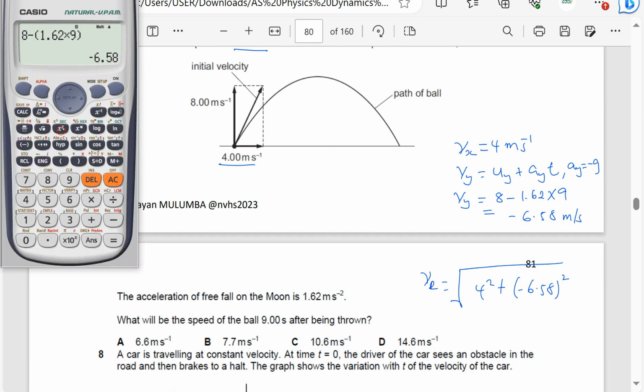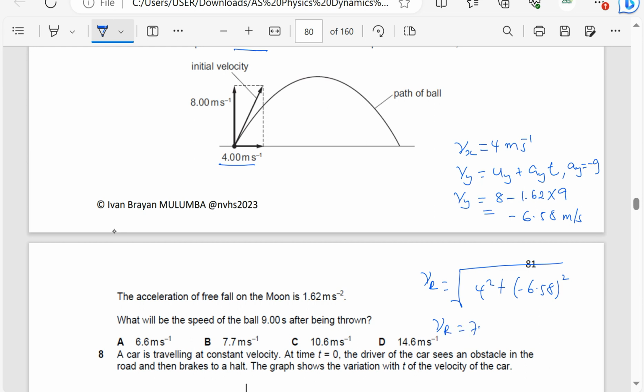I square that, add 4 squared, then find the square root of the answer. I'm getting 7.7 as the resultant. The resultant is 7.7 meters per second. So it means the answer is going to be B.